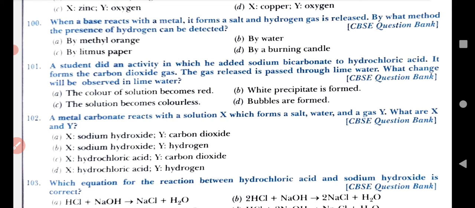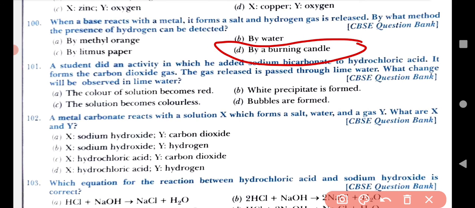B. By lime water. C. By litmus paper. D. By a burning candle. The answer is a burning candle. Whenever we bring a burning candle near hydrogen gas, it burns with a pop sound.